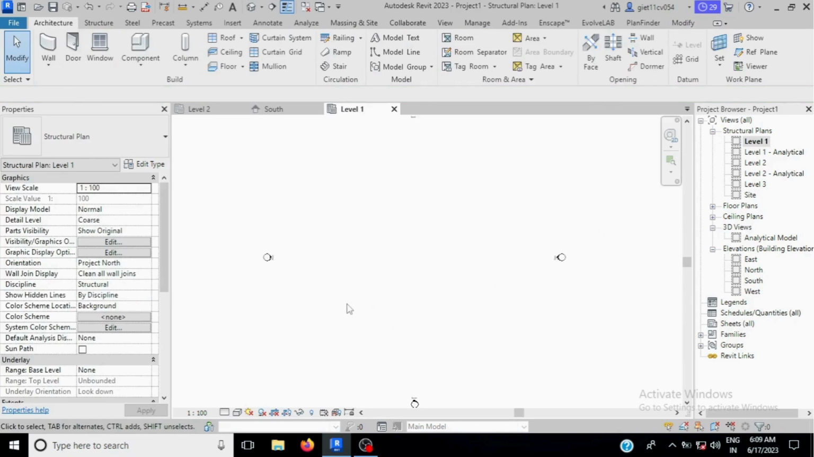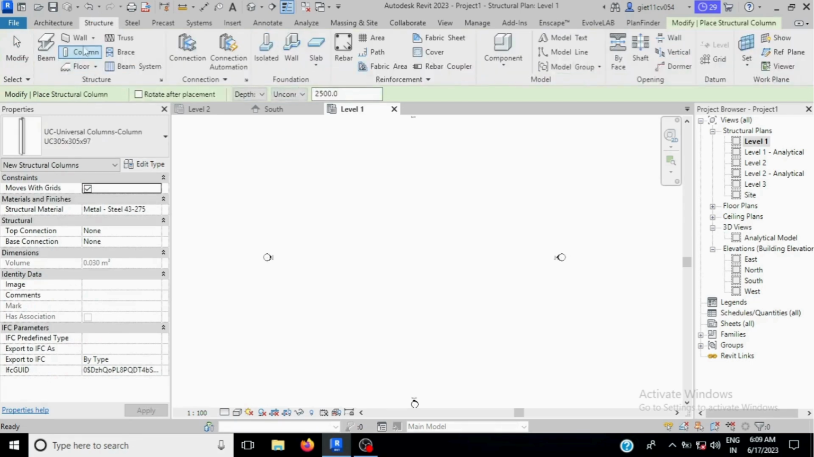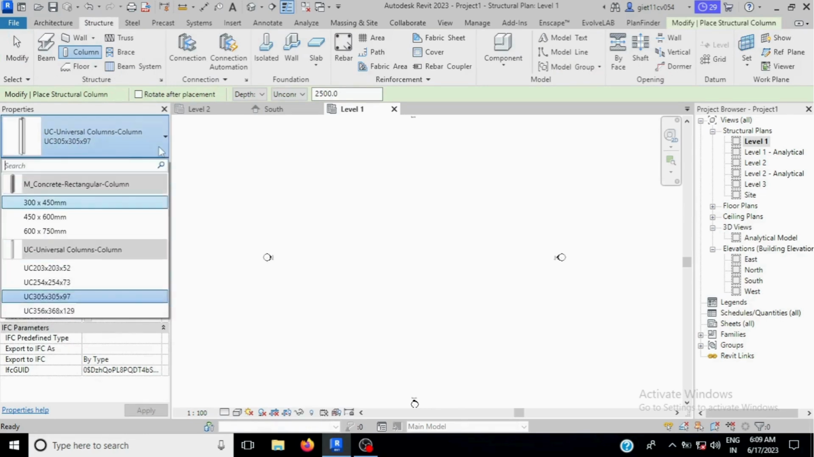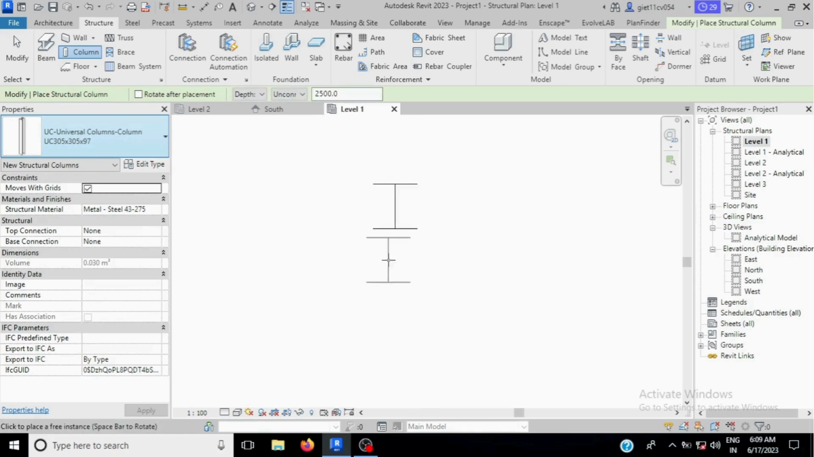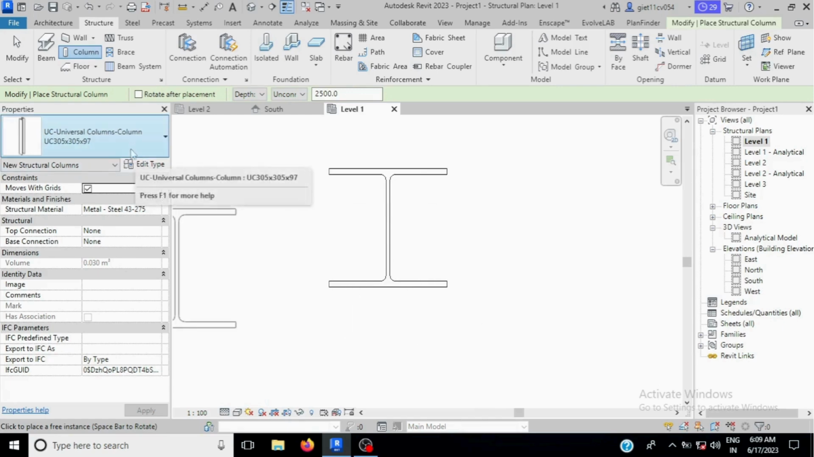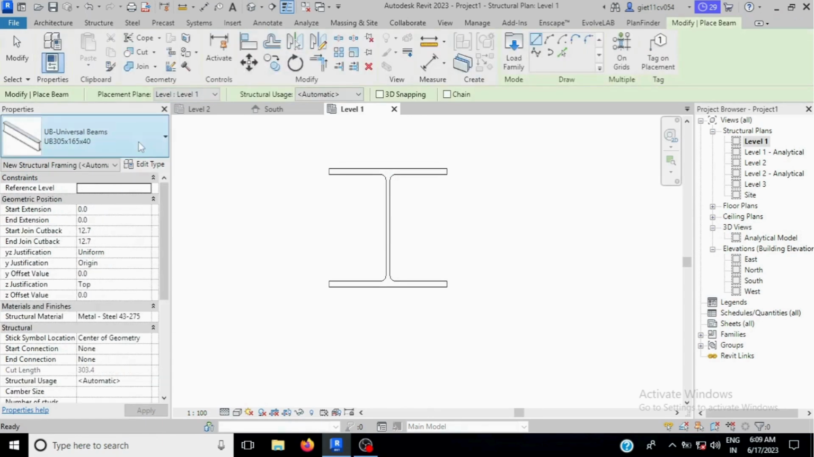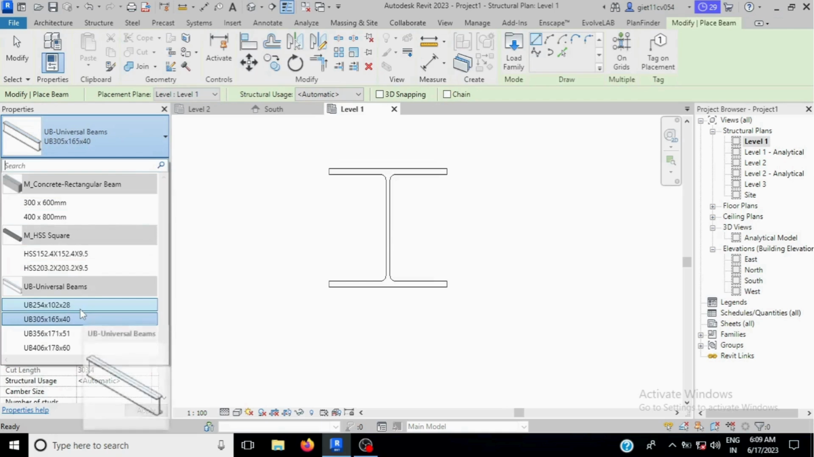So first we place some column. Go in structure, select the column. Here universal column is already selected by default, so let's take it. Make it fine so you can clearly identify it. Suppose you place some beam over here. Suppose I want to place another beam.